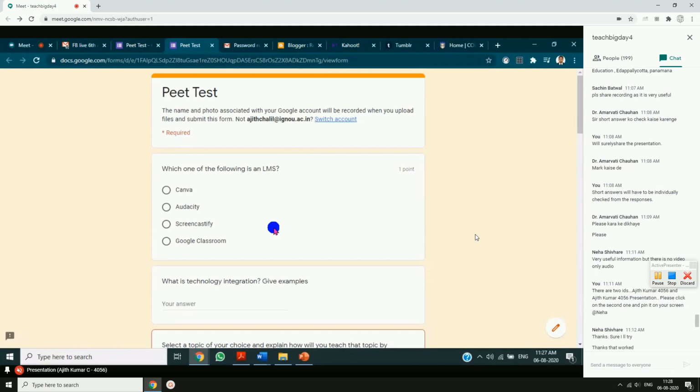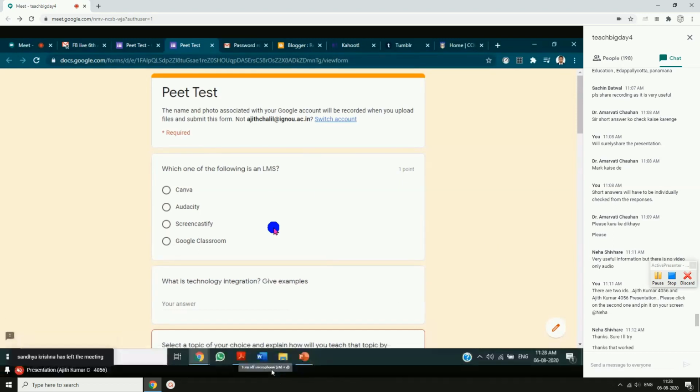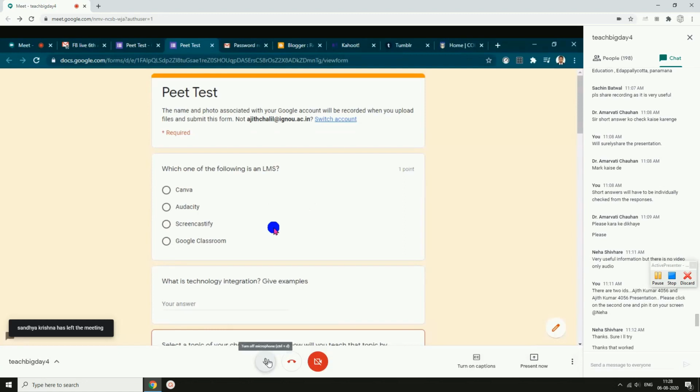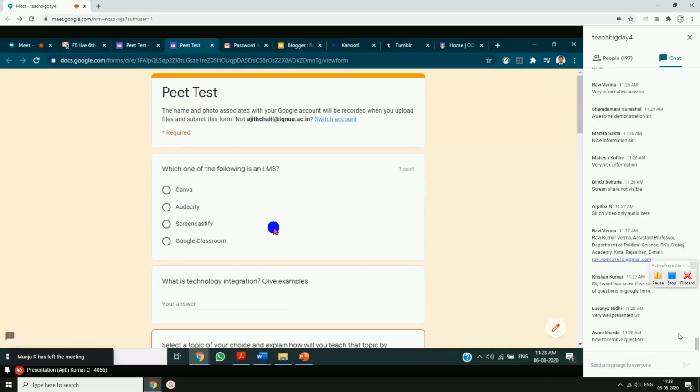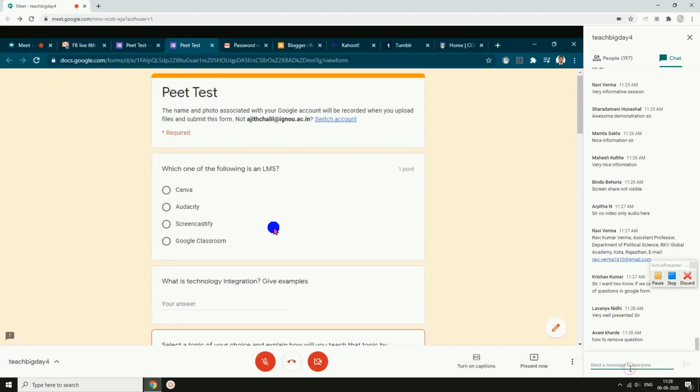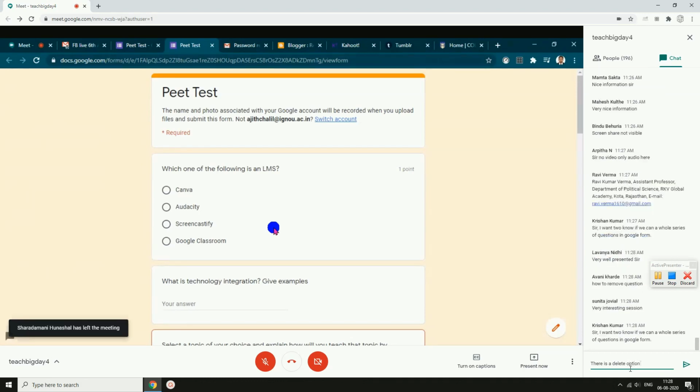See, subjective questions you have to evaluate manually. You can see the students' responses because this is done online, on the internet. Students will attend the question paper and send you answers. You can see the subjective type answers of your students, then you can give marks manually. But for objective type, you don't have to do it manually. The Google Form will give you the mark of each student. In the settings, it is there.